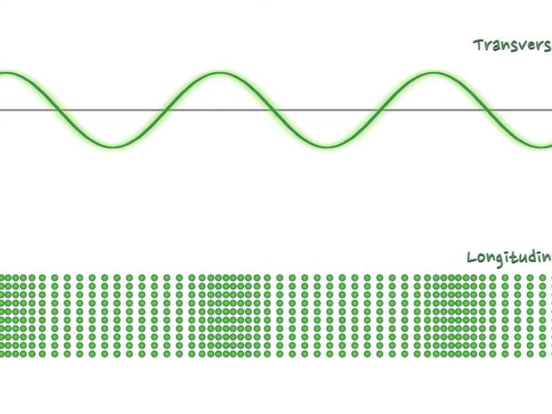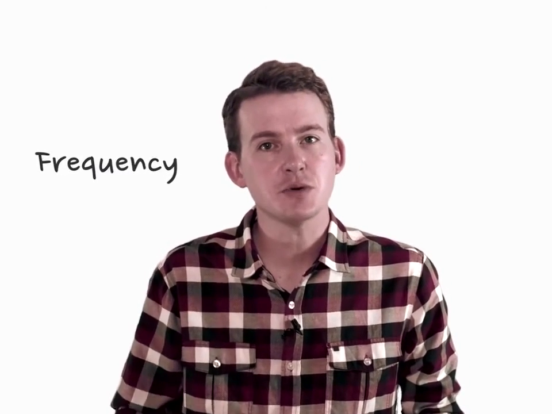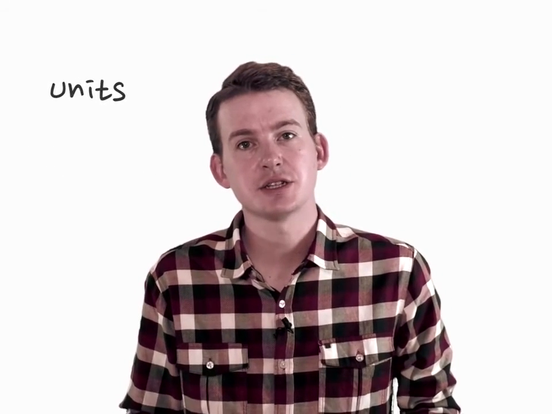Now let's look at this diagram of air molecules vibrating as a consequence of this pulsing of a speaker. What we've presented here is something called a longitudinal wave, but it's a little bit more convenient to present sound diagrammatically using something called a transverse wave. On this diagram, we can see from the transverse waves that there are 3 waves within a time frame of 1 second. This means that the speaker is vibrating at a rate of 3 pulses per second. And this is telling us the frequency. Frequency has the unit hertz, and so we can say that this speaker is generating a sound of 3 hertz.